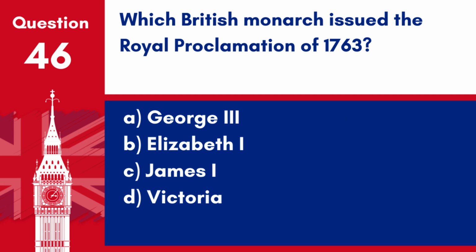Question 46. Which British monarch issued the Royal Proclamation of 1763? A. George III. B. Elizabeth I. C. James I. D. Victoria. Answer A. George III. King George III issued the Royal Proclamation of 1763, which established a boundary line between British colonies in North America and Native American lands to the west, intended to organize Britain's new North American empire and stabilize relations with Native Americans.